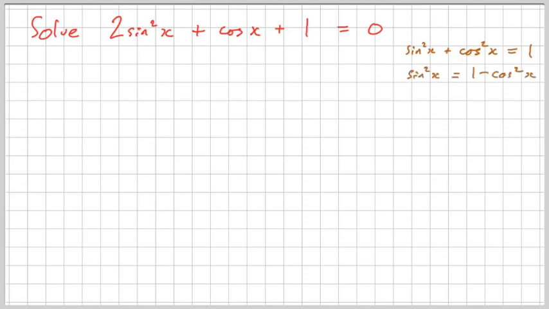Rearrange it to make sine squared x the subject. What we've effectively done is just taken away cos squared x from both sides of the equation. And then we can replace this sine squared x here with this expression instead. So 2 times that plus cos x plus 1 equals 0. So it's the same template equation. But in this bracket, instead of sine squared x, I'm going to write this thing here, 1 minus cos squared x. And then all you've got to do is expand that,